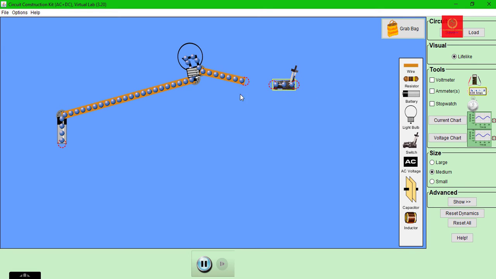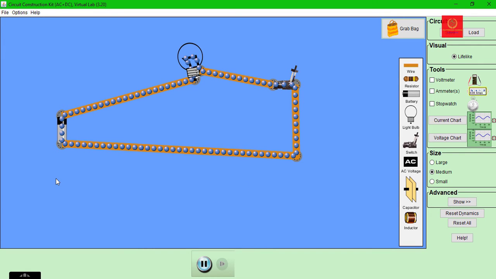Then I am having a switch. Now you can see that a battery is connected to a light bulb with a switch.